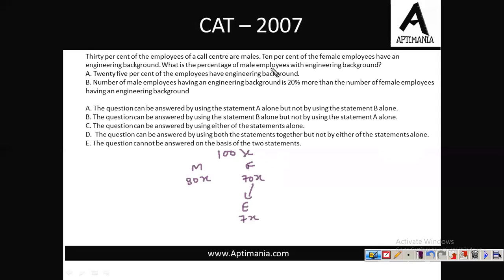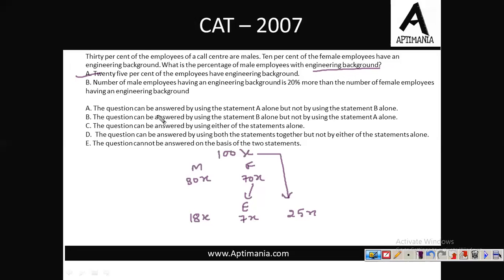What is the percentage of male employees with the engineering background? How many male employees have an engineering background? First, 25% of the employees have engineering background. So in total, we have 25x employees with engineering background. Out of this, in case 7x are female, the remaining 18x must be male only. So from the first statement, we can answer this question: how many male employees with engineering background were there?